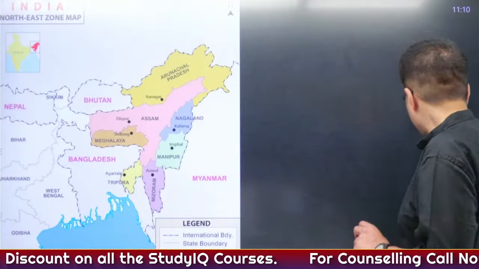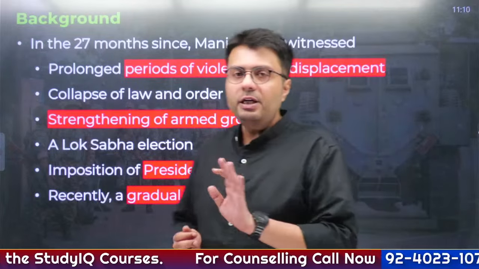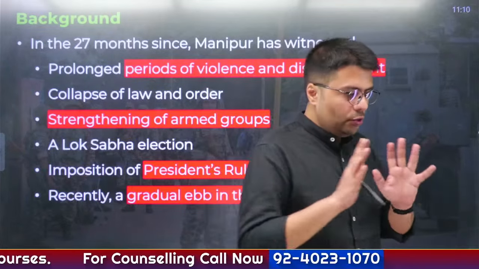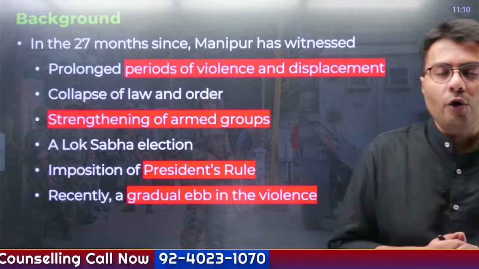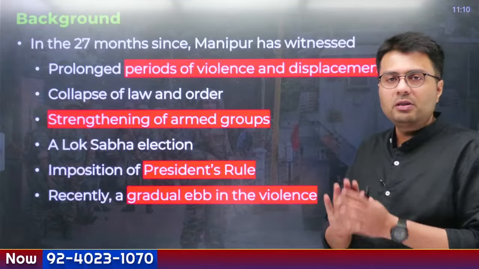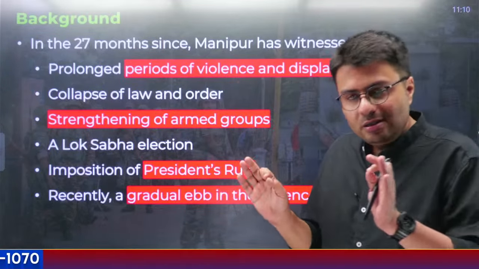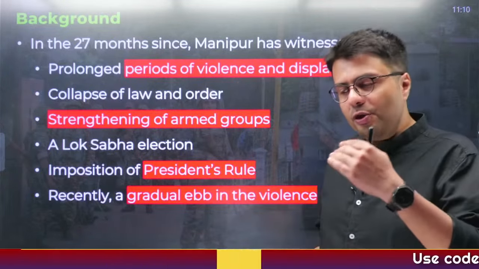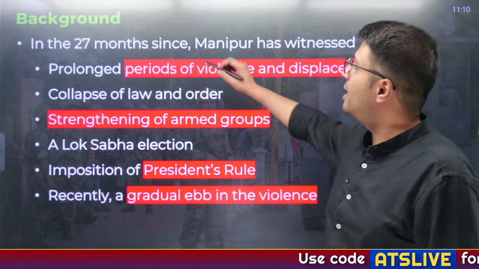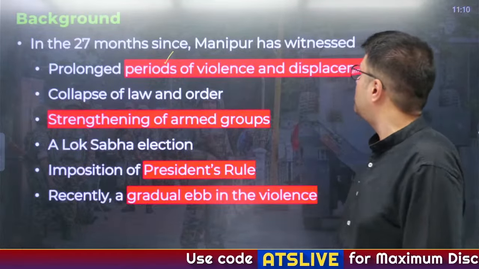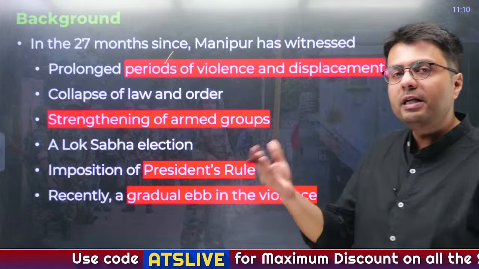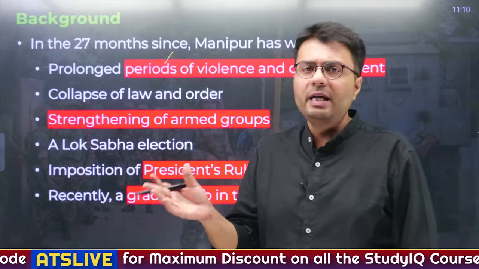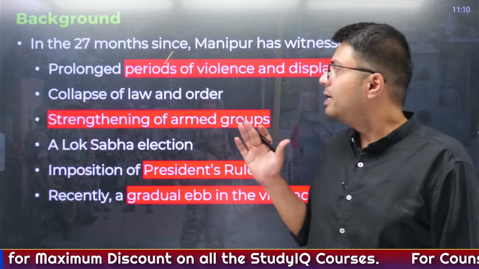Now the background you need to understand is very essential to get behind this article. First of all, in the last 27 months since the violence started in Manipur, a few developments have happened. There have been prolonged periods of violence, and it led to displacement of members of the community, be it Meiteis or the Kuki-Zo communities.